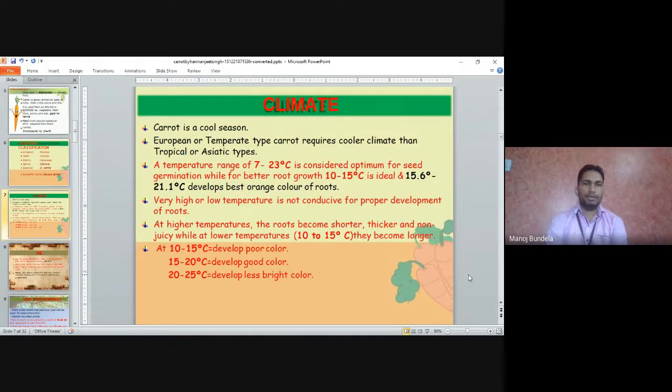Climate: carrot is a cool season crop. European and temperate type carrots require a cooler climate than the tropical and Asiatic type.